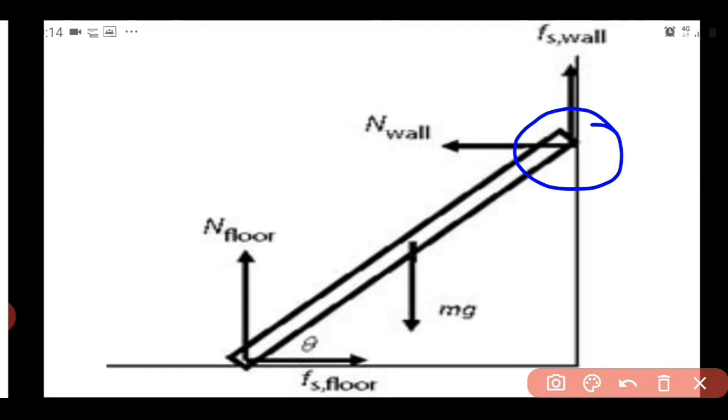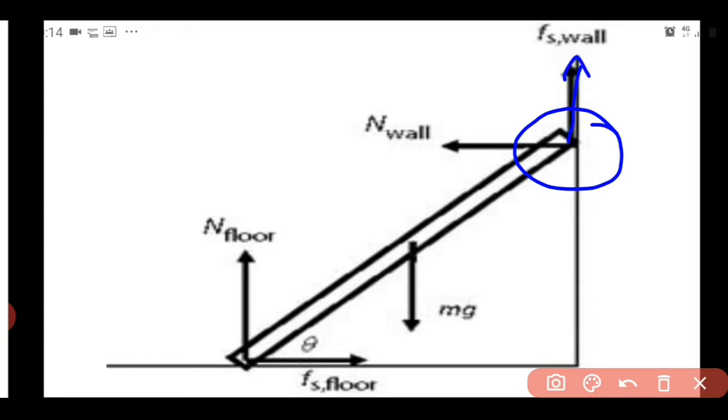You know, when we keep a ladder like this, there is a possibility that the ladder will slide down. So the force of friction which opposes that impending sliding motion of the ladder downwards acts along the wall upwards. That is what is shown here.